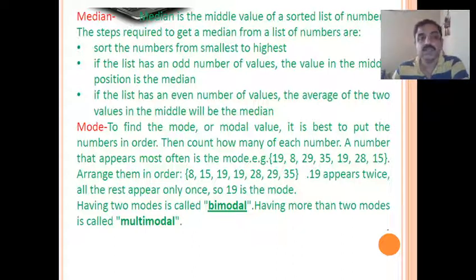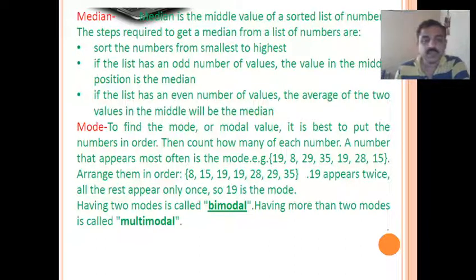Next one is mode. What is mode? To find the mode, it is best to put the numbers in order, then count how many of each number. A number that appears most often is the mode. For example, in this list: 19, 8, 29, 35, 19, 28, 15. If you arrange this in order: 8, 15, 19, 19 twice, and 28, 29, 35. Among all these, 19 appears twice. All the rest appear only once. So 19 is the mode.